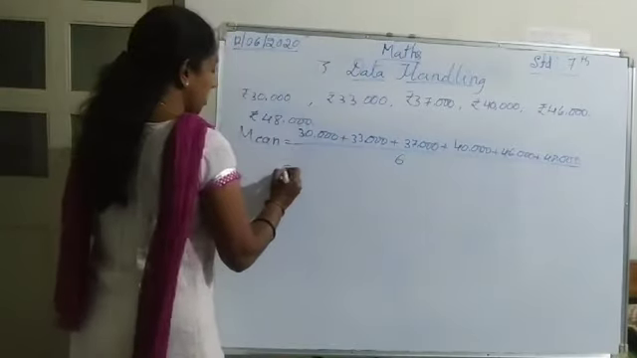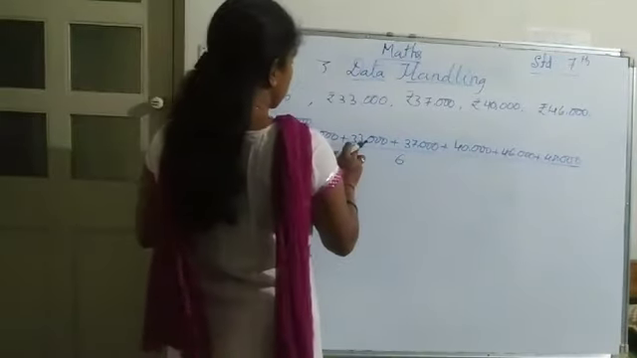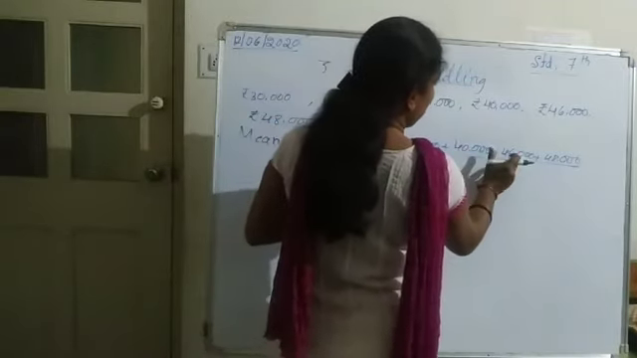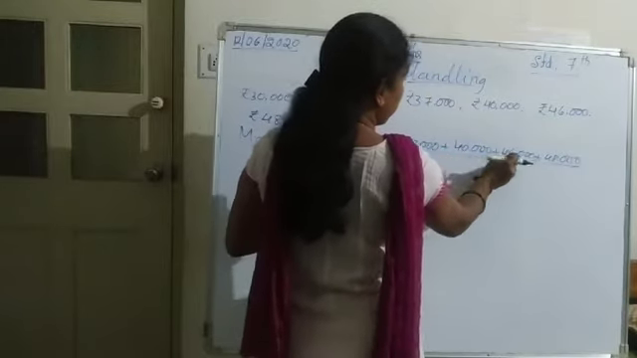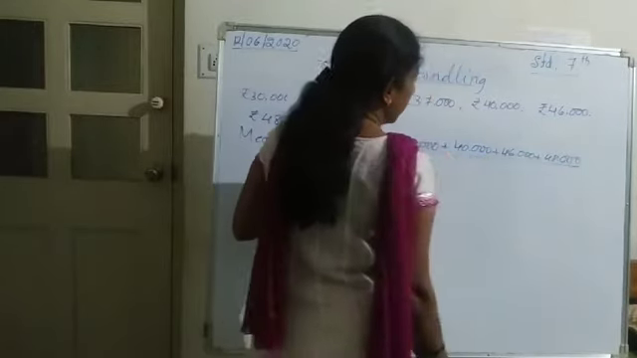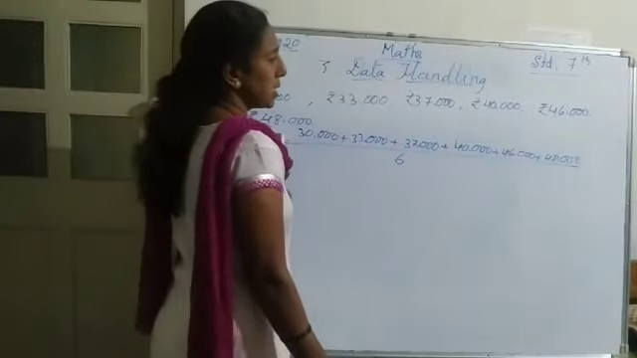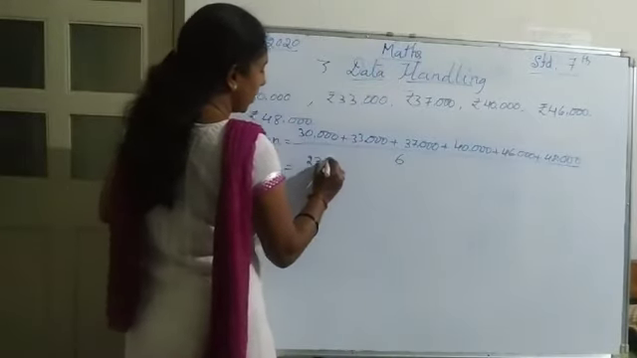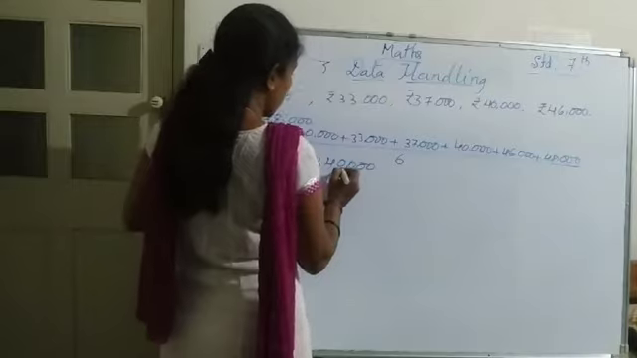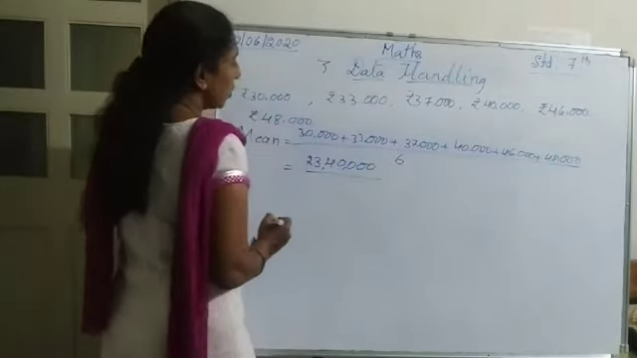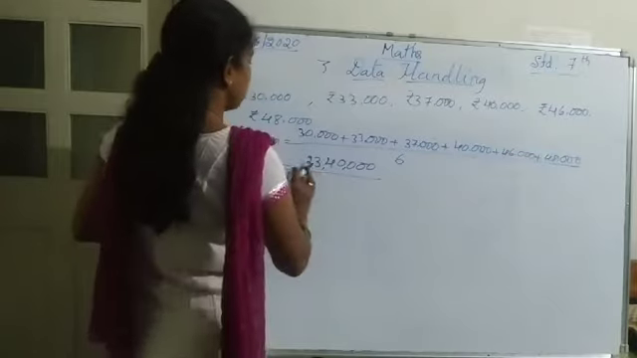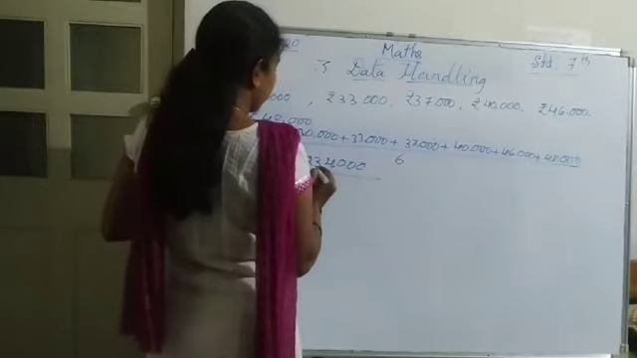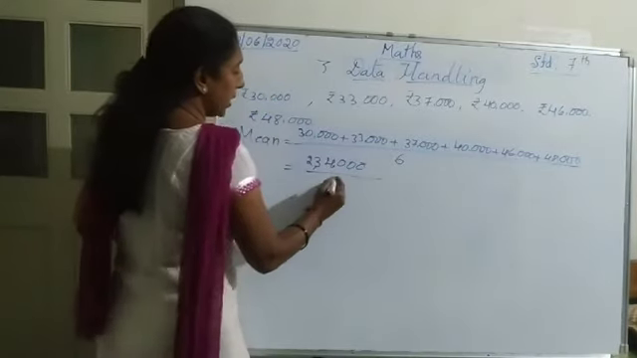So divided by 6. Adding up: 30, 60, 90, 130, 170, 210... the total comes to 2,34,000. So 2,34,000 divided by 6.